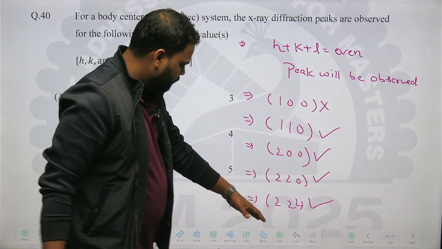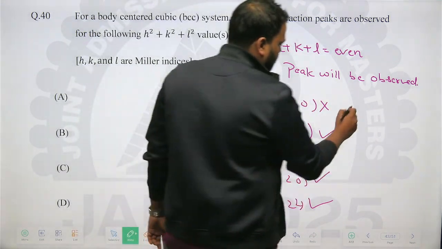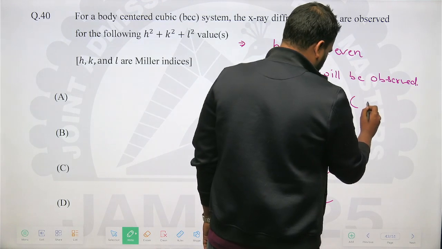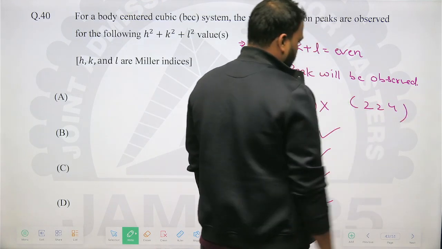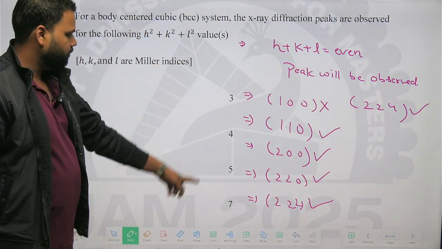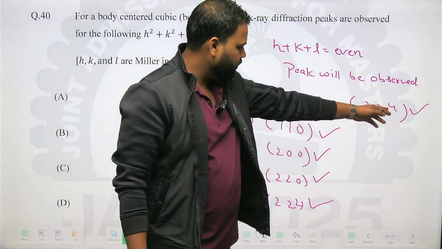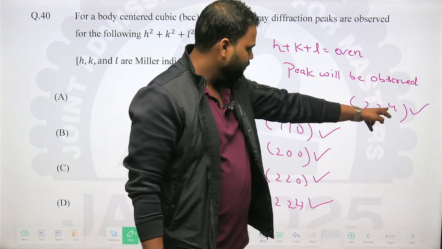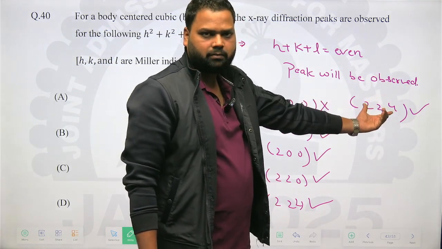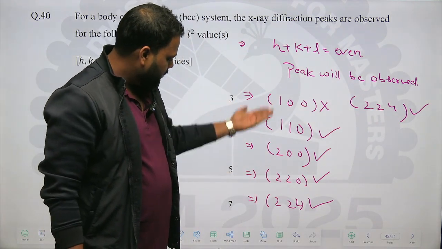If you want to go beyond 2 2 2, what should be the next one? This could be 2 2 4. This could be possible. But look at the H square plus K square plus L square value. The options are 3, 4, 5, 7. So I don't think we'll need it, because if you add the 4 square 16, then 4, then 4, it basically becomes 24. We don't need that. We have to check the answer from these four.